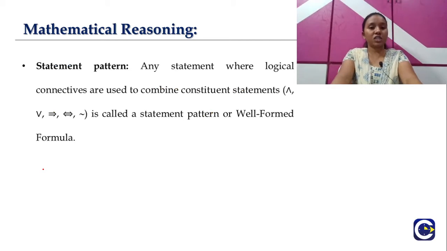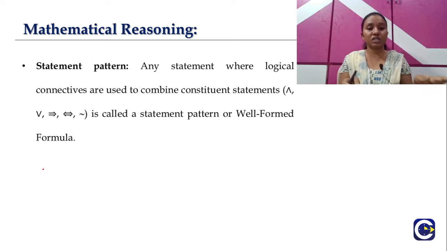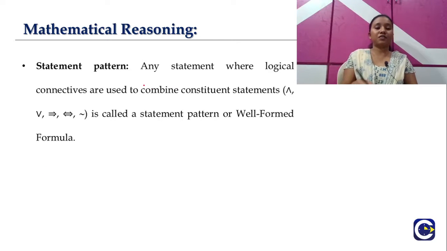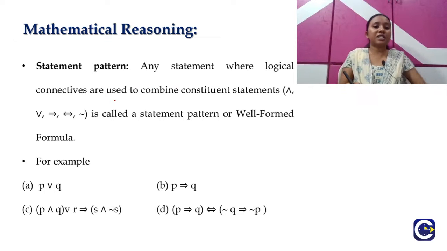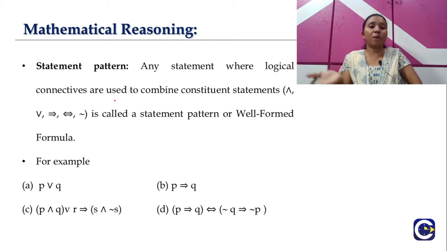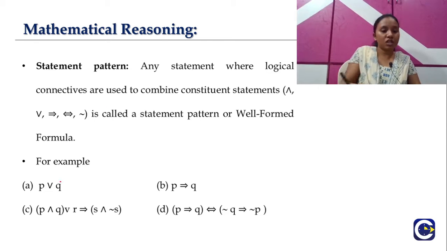So the next one we have here is the statement pattern. Basically, whenever logical connectors are used in a statement, that particular statement is called a statement pattern or well-formed formula. That is the basic definition: any statement where logical connectives are used. Let's have a look at this example. If you can see logical operators in any statement, it is directly called a statement pattern. So P or Q has a logical connector here, so it's an example of a statement pattern.